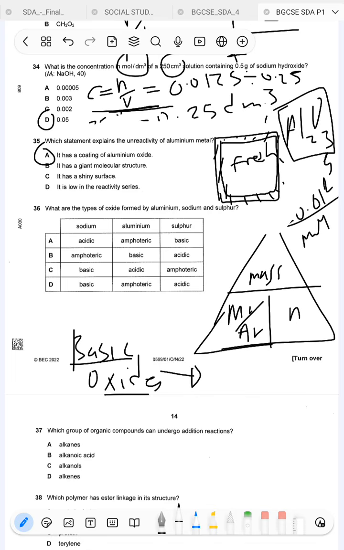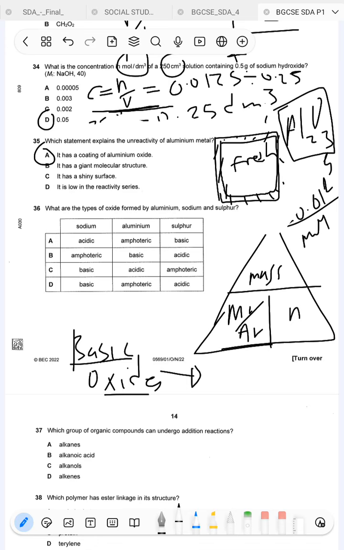And then the amphoteric oxides are for aluminum, zinc. For our syllabus, let's just stick to aluminum and zinc. Those are the amphoteric oxides that you'll come across. And then the neutral oxides will be oxides or dioxides of non-metals.